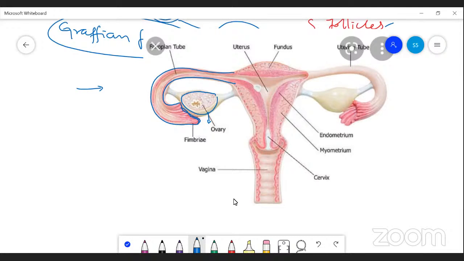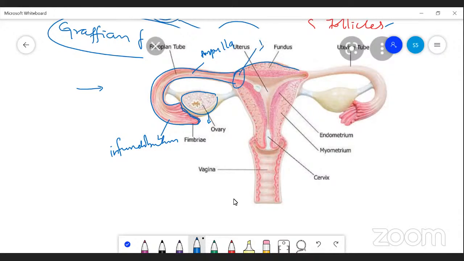The oviduct has three regions. The anterior portion is called the infundibulum. This one is the ampulla region. And the connection, this portion, connects here.